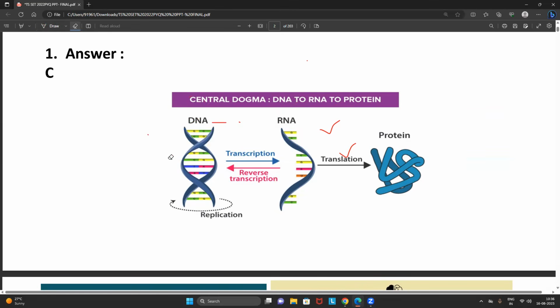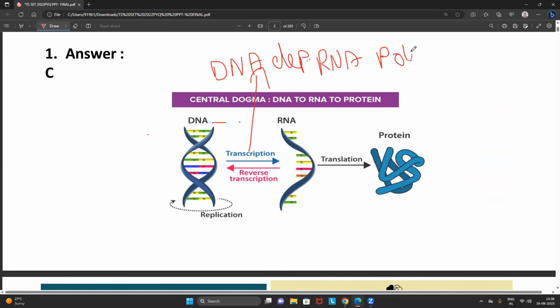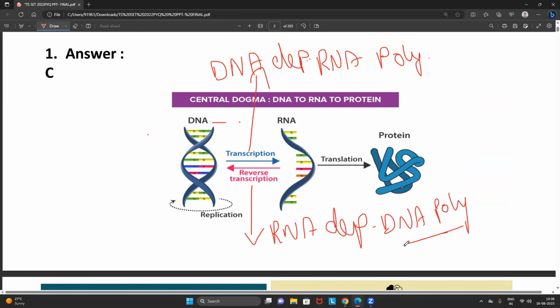There is a chance that they can ask a question in the exam about the enzymes. All the students, keep this point in your mind. What is the name of the enzyme involved in transcription? DNA dependent RNA polymerase enzyme. Every student commonly knows that. But since we are talking about reverse transcription, here the enzyme is RNA dependent. No need to get confused. This is very important: RNA dependent DNA polymerase. Why DNA polymerase? Because we are synthesizing the DNA. From where? From the RNA. That's why we say RNA dependent DNA polymerase.